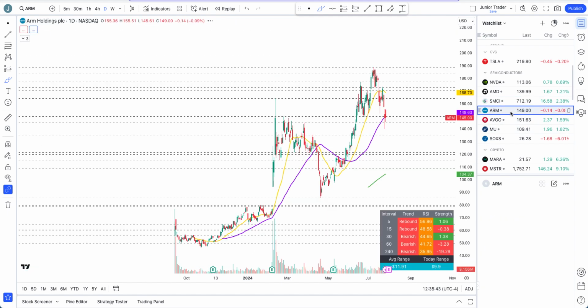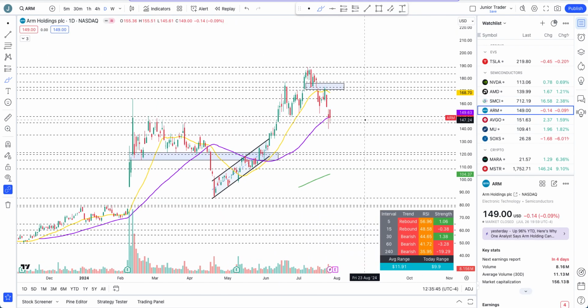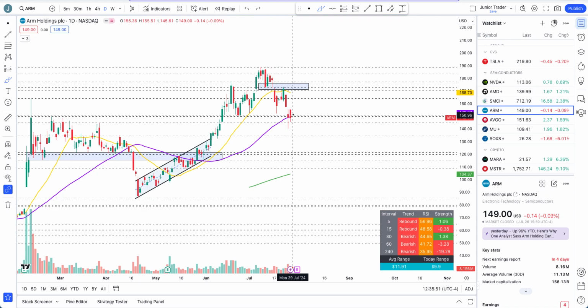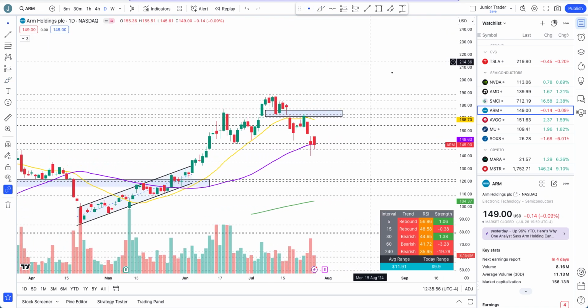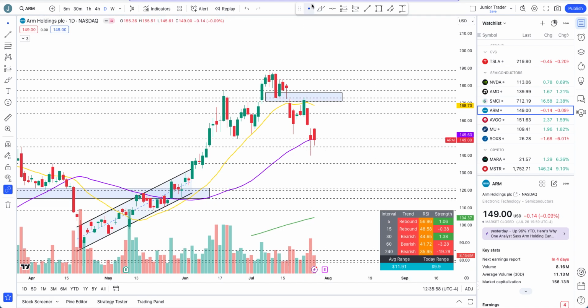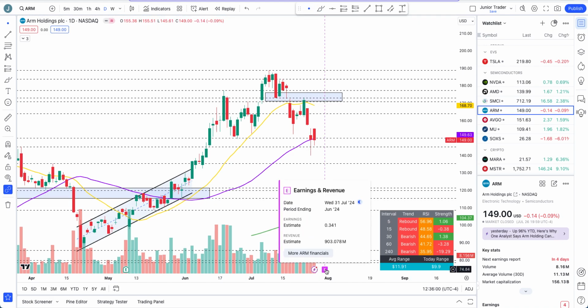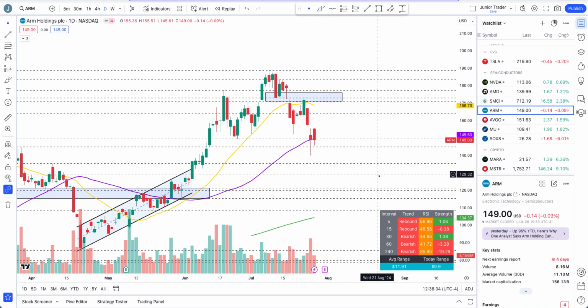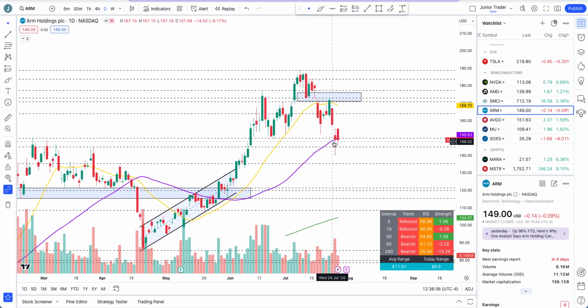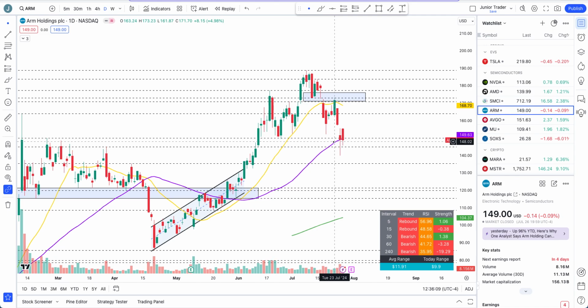ARM is doing its thing around this support zone right over here. It tries to sell off, still trying to hold above the 50 days moving average. Let's see the price action, if it's weak enough or strong enough. It also has its earnings coming, which are closer right now. This is on Wednesday, right after AMD. So if the chart will change, it will change here.